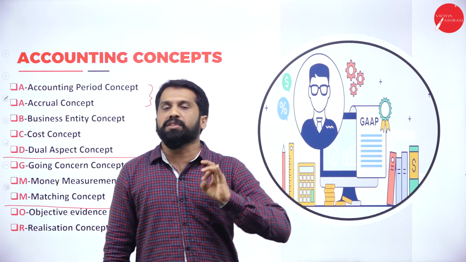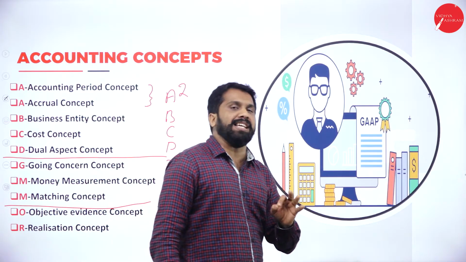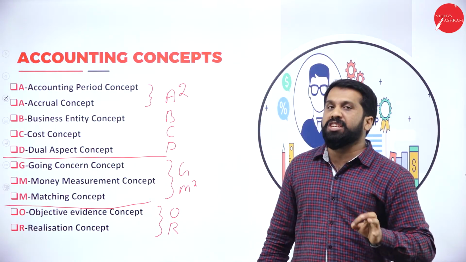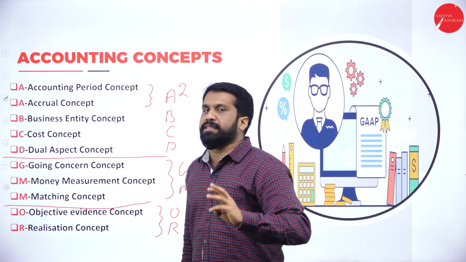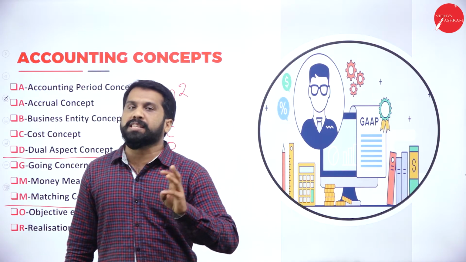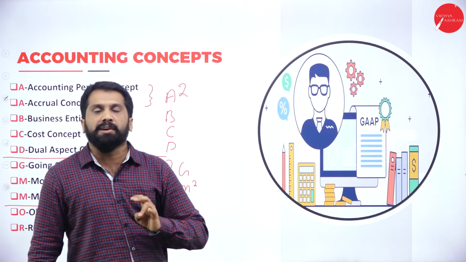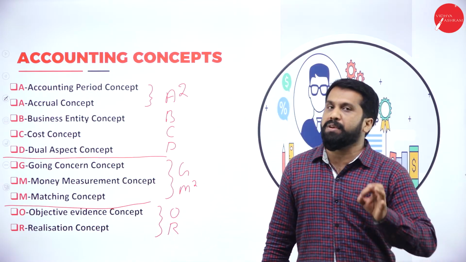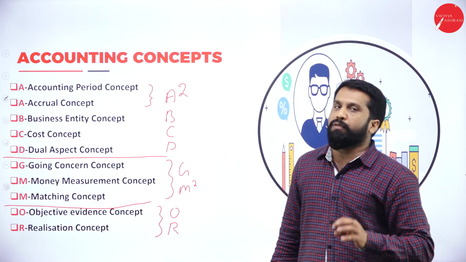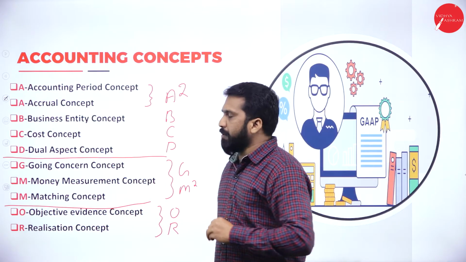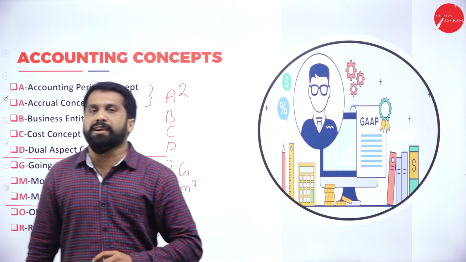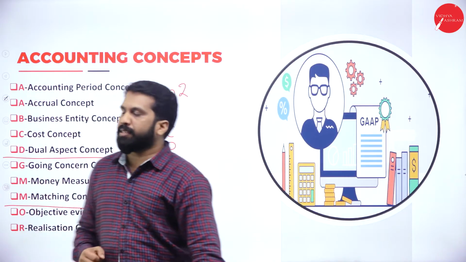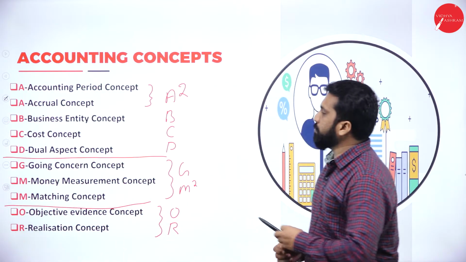C for cost concept. D for dual aspect. Then good morning, GM: G for going concern, M for matching concept and money measurement concept. Last, O for objective evidence and R for realization concept. Clear? Your all 10 concepts are over.